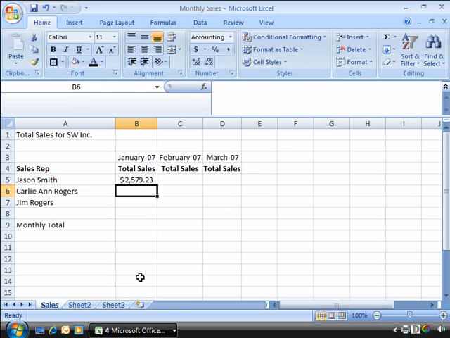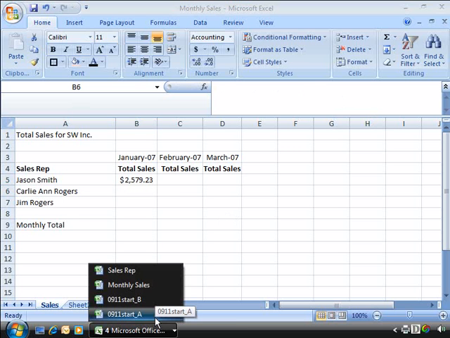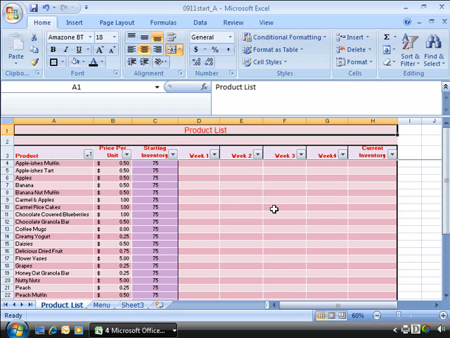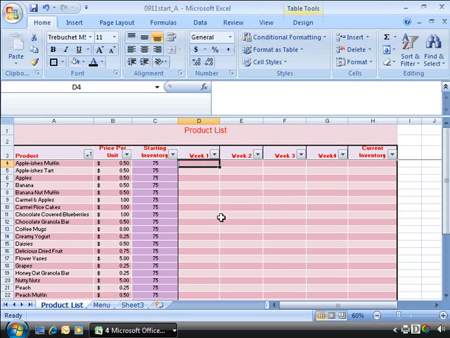Open up 2 new files. They are 0911 start_A file and 0911 start_B file. You will find both of these files in your Excel 2007 directory in the Chapter 9 directory. Let's look first at 0911 start_A file. This will be our destination workbook, and what we're going to do is pull in the weekly sales for all the products within column D.